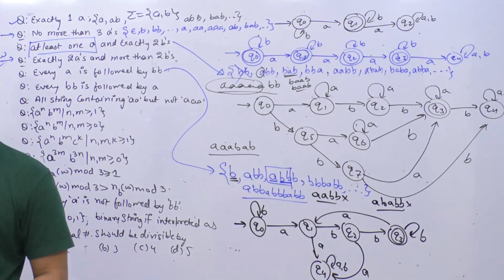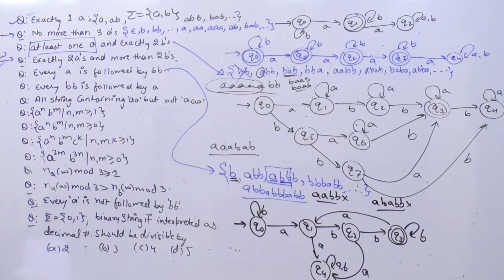Is it clear? Do you have any doubts? So we have done this one also. Every A is followed by BB. Any doubts? Do you have any doubts till now?